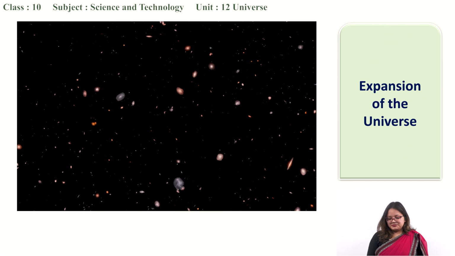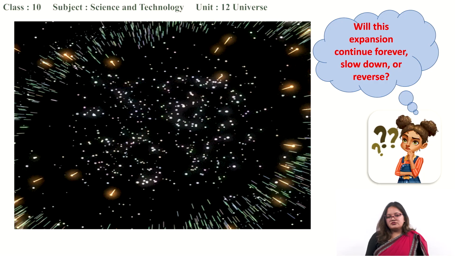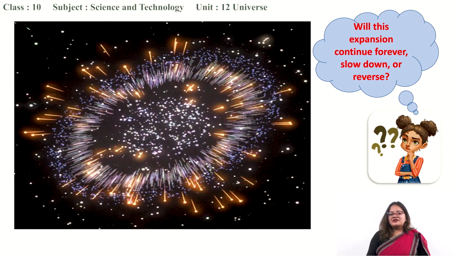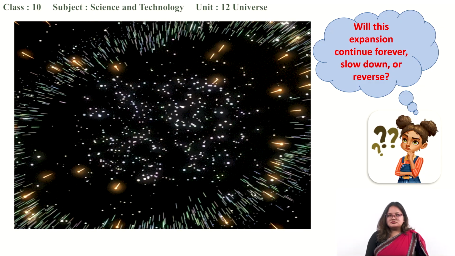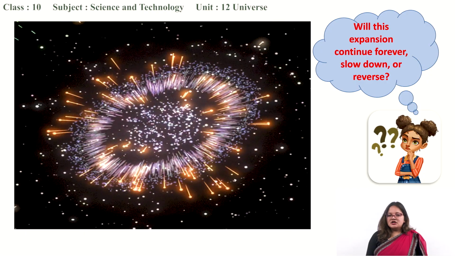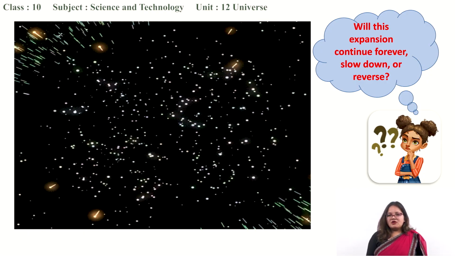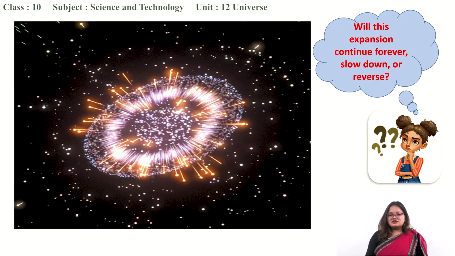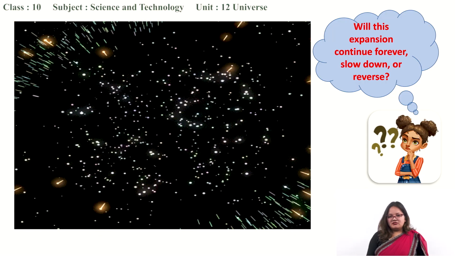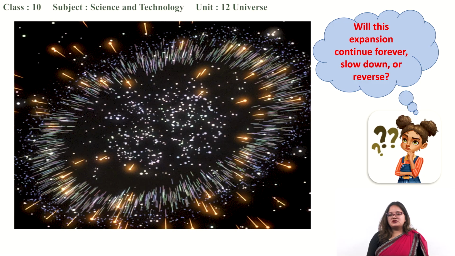One question must be coming to your mind, right? Will this expansion continue forever, or will it slow down, or will it reverse? Will this expansion keep on happening, with every celestial body moving away from each other? Will it slow down and maybe come to a halt? Or will it reverse, meaning right now every celestial body is going away from each other, but after some time, will they come together? So let's see some of the predicted futures of the universe.